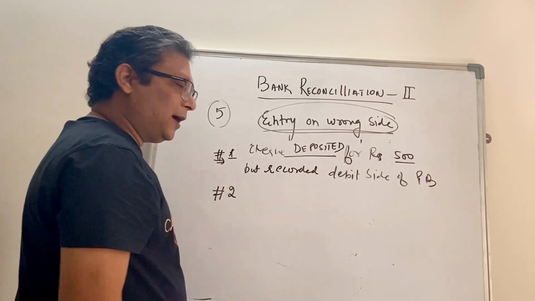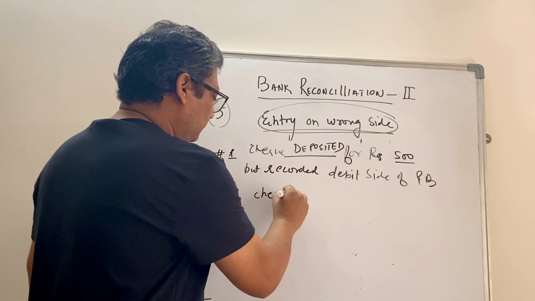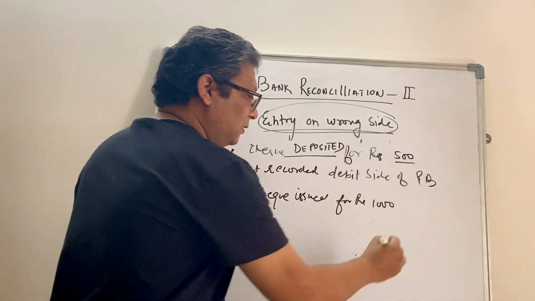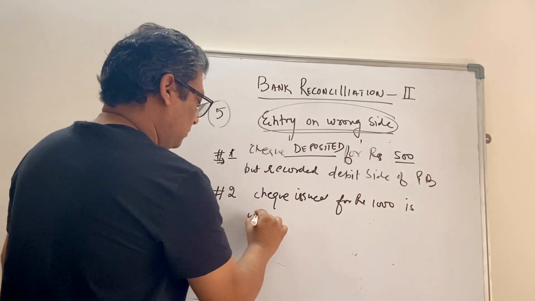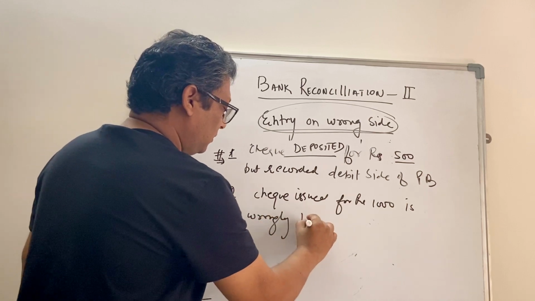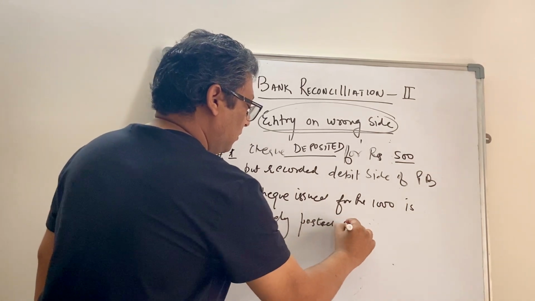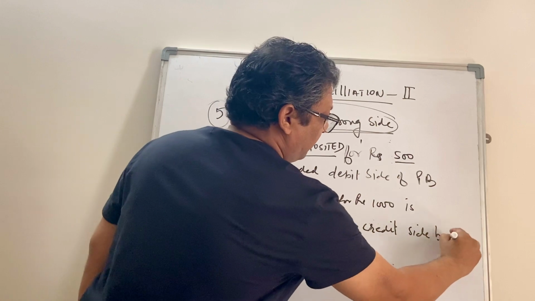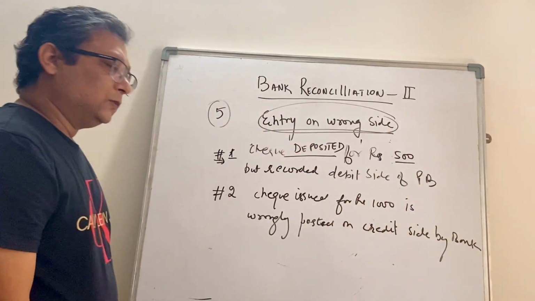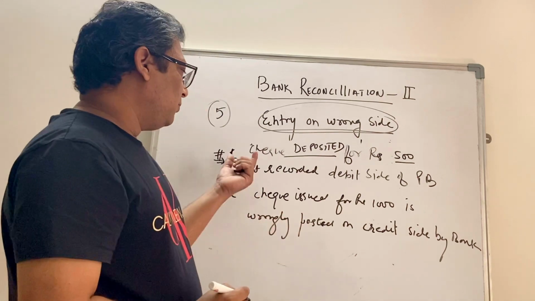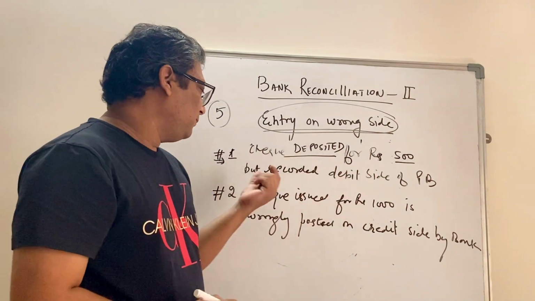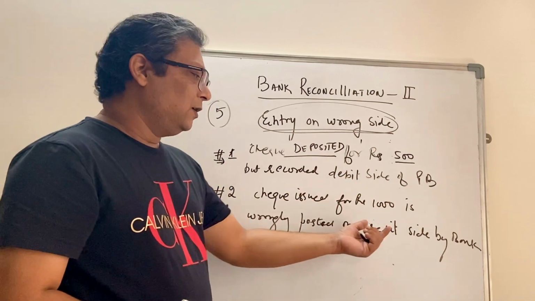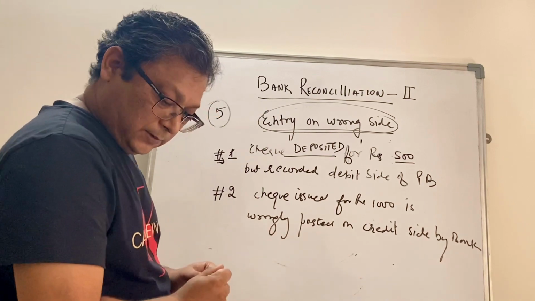Question number 2 for you to practice is: check issued for rupees 1000 is wrongly posted on the credit side by the bank. You can make a note of it and practice at home. Check deposited for rupees 500 but recorded on the debit side of the passbook. Check issued for rupees 1000 is wrongly posted on the credit side by the bank.